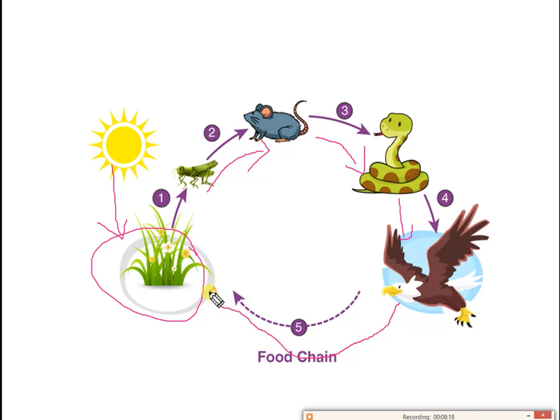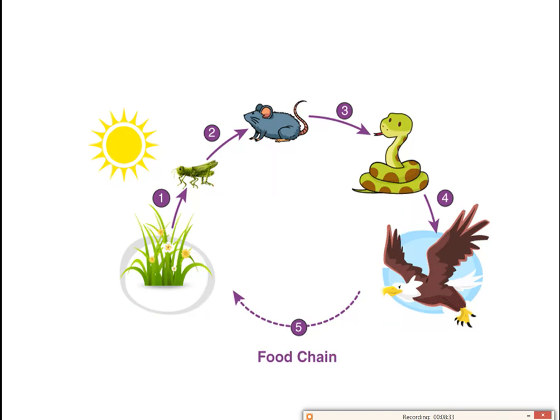Then it returns to the soil, and it is converted into nutrients. Then it again goes to the plants as nutrients. So this is about the food chain.